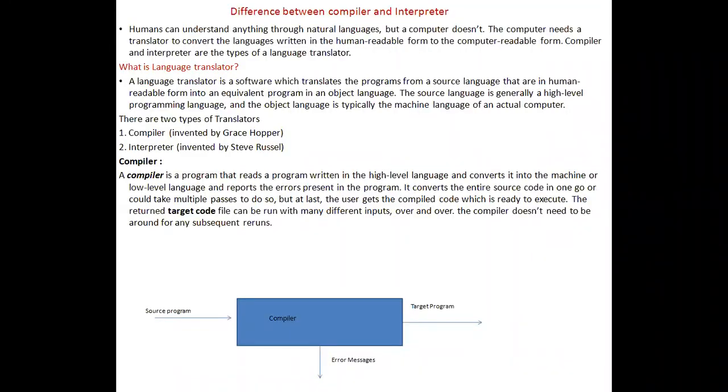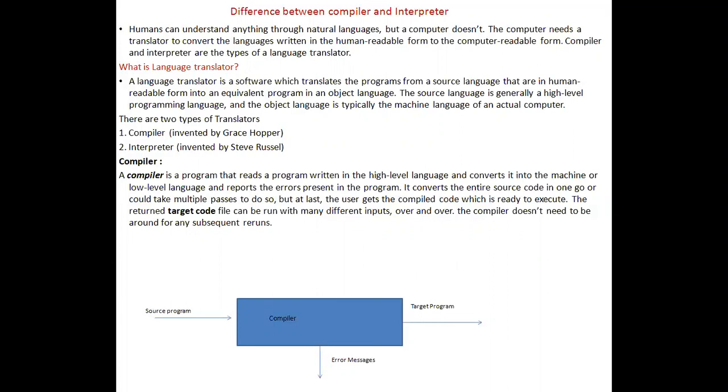Here I'm talking about compiler and interpreter. Actually, what is the difference between compiler and interpreter? What is a compiler? What is an interpreter? See, for example, we are humans. We can understand the English language only, but the computer doesn't understand English. What the computer understands is zeros and ones, that is machine language code. So the computer needs a translator to convert languages from human readable form to computer readable form.